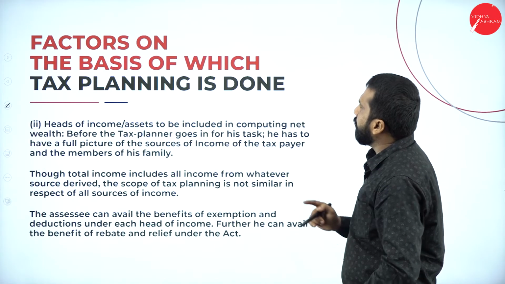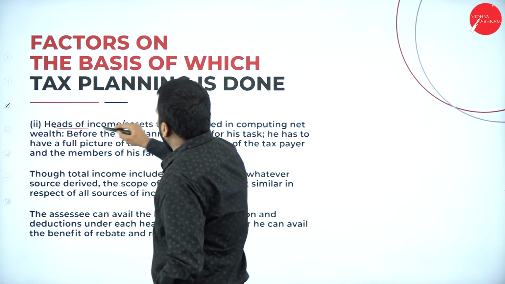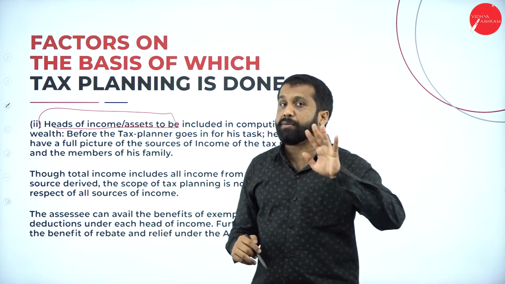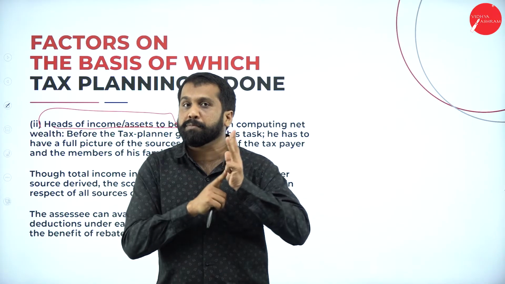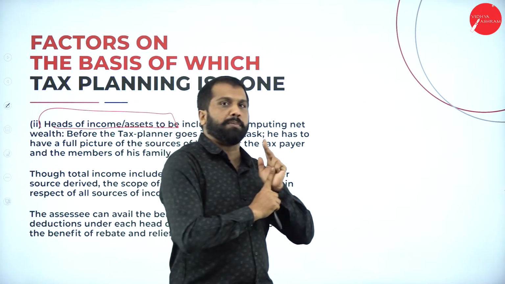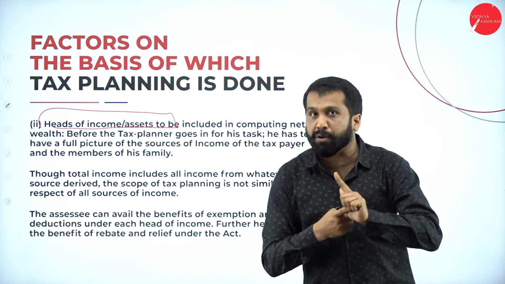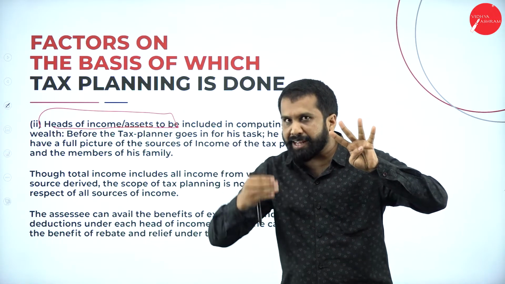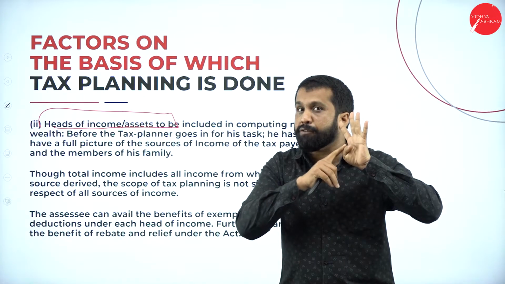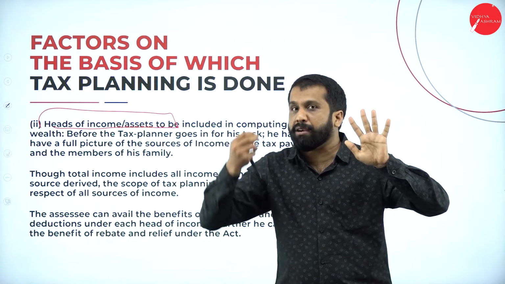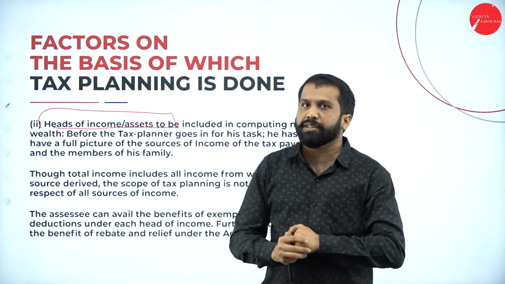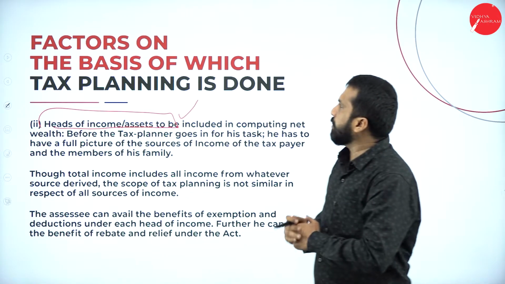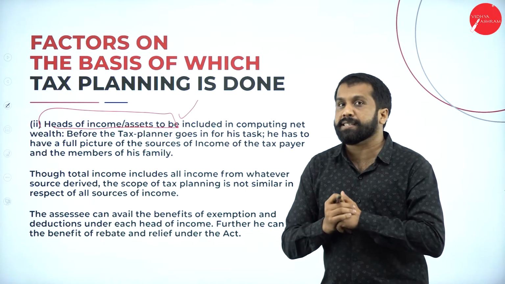Next. Second one. Heads of income. While doing tax planning, will you do it directly? No, you have to see your heads of income. What is your income from salary? What is your income from house property? What is your income from business or profession? How much will you get from capital gain? Everything you are supposed to calculate. Other than this, what do we have? Income from other sources. All five you have to remember and you have to do your calculation. Now, so, heads of income is also one of the most important factors for which your tax planning is there.